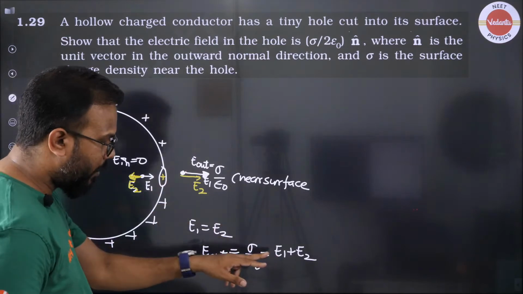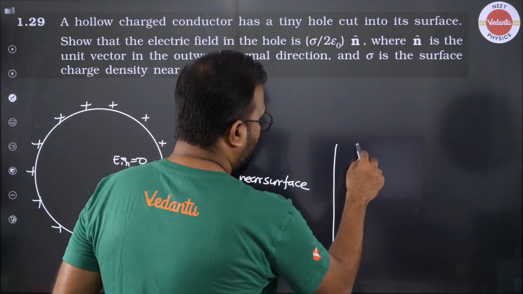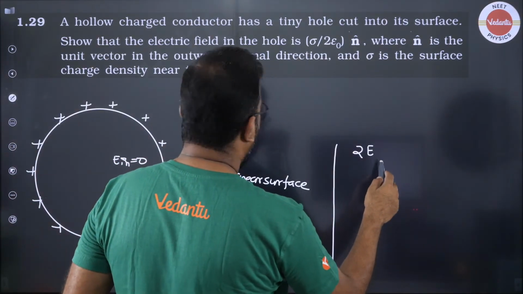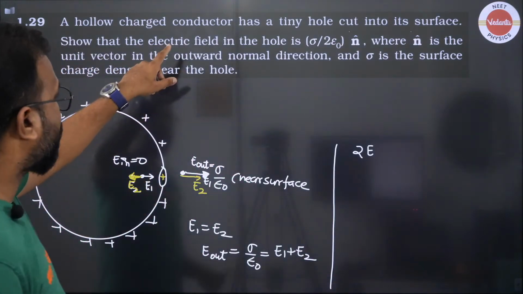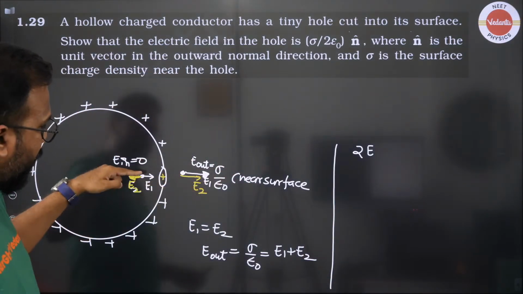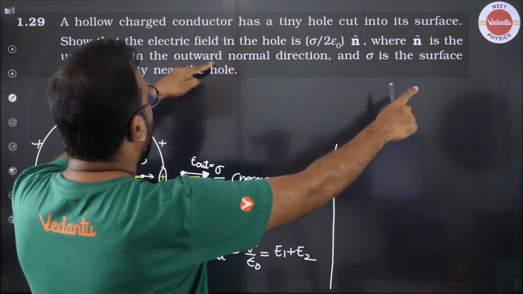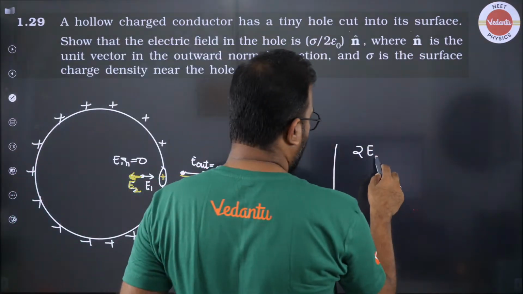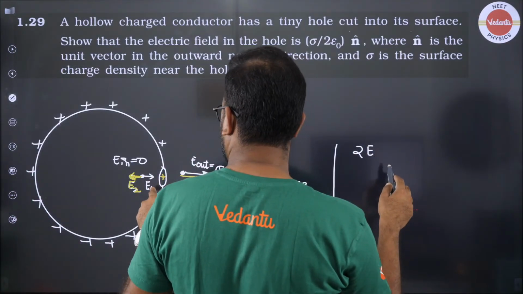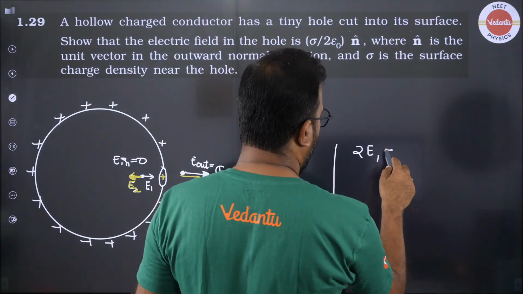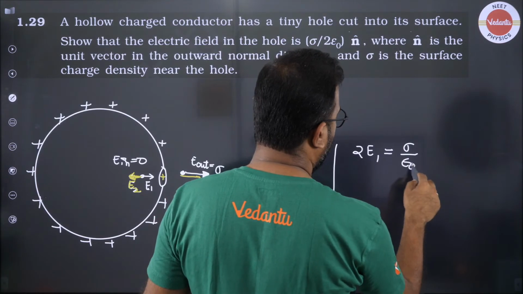So both of them added, that means 2 times, we want to find out because of the hole. So for the hole, the electric field is coming out on the right hand side, that is n cap. n cap is the unit vector, outward normal. So we are finding E1. That comes out to be sigma by epsilon naught.